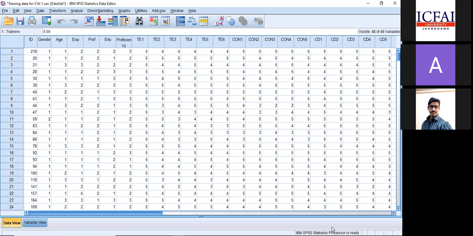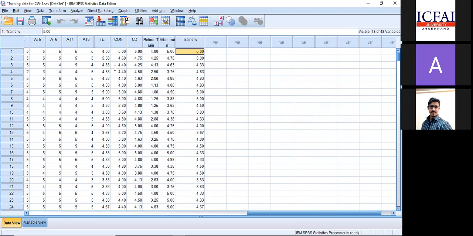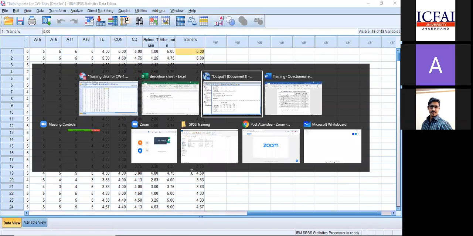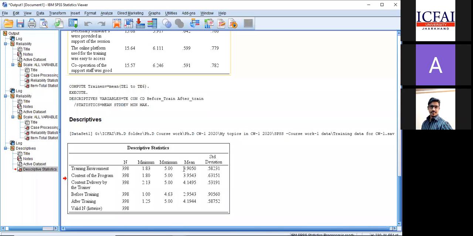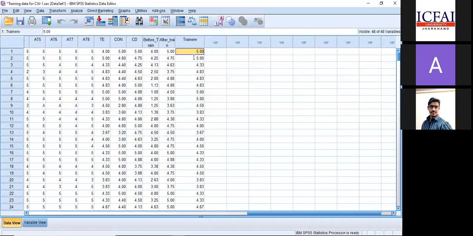Now this also has the overall score. To find out the overall mean of the environment, that is what will come in the descriptive statistics. This is the overall score of the training environment, one single score. See how many scores you have. Here you have all 389 individual totals. This is the row total and this is the column total. Am I right, sir?